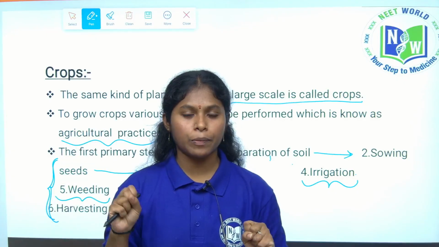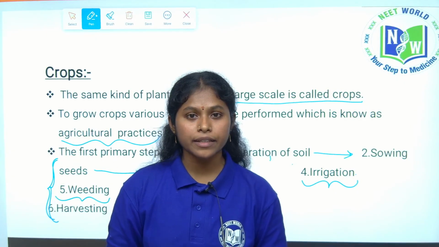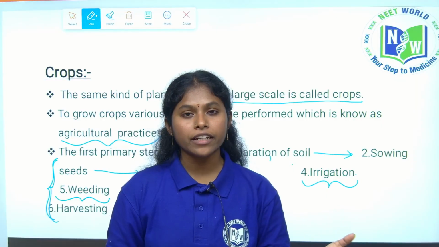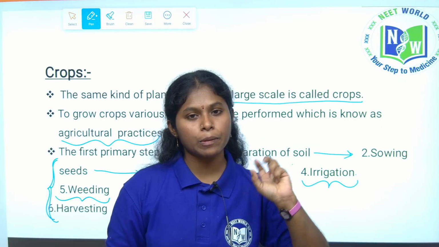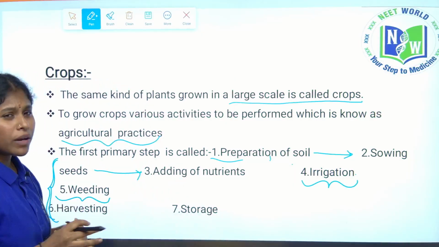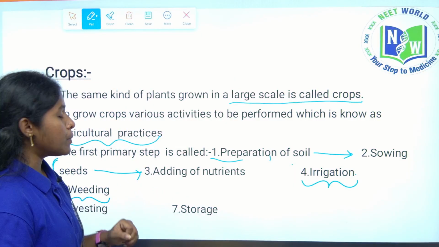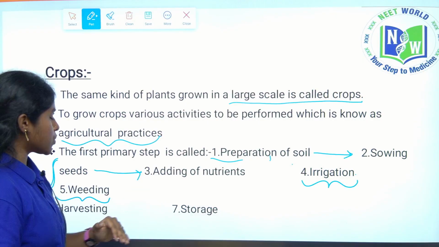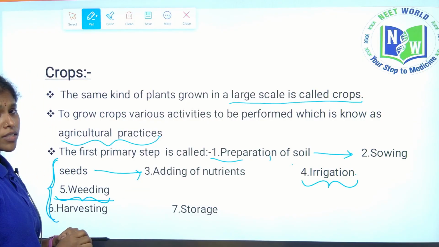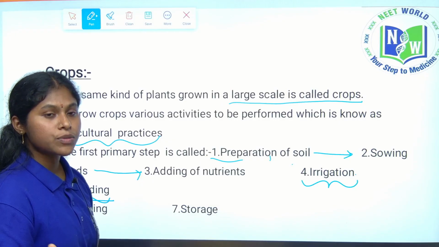Next, weeding. We are cultivating desirable plants, not undesirable plants, right? Desirable plants like paddy, maize, wheat. In that, unwanted plants also will grow. So, the process of removing unwanted plants, we call weeding. The unwanted plants, we call weeds.